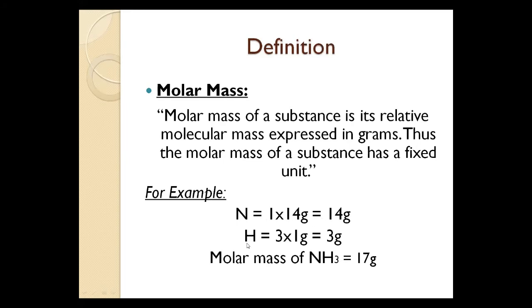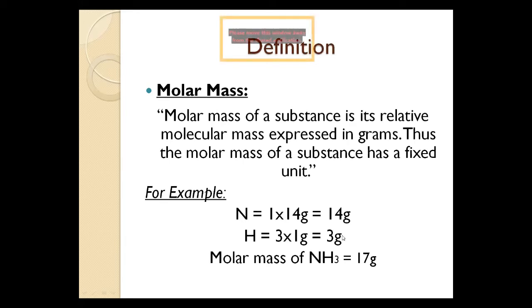And for hydrogen, 3 hydrogen atoms are used, so 3 multiplied by 1 gram, and 1 gram is the molecular mass of hydrogen, so we get 3 grams. Then we add 14 gram plus 3 gram, and we get 17 gram. Now this is the molar mass of ammonia, NH3.